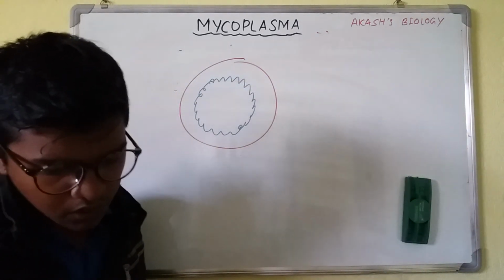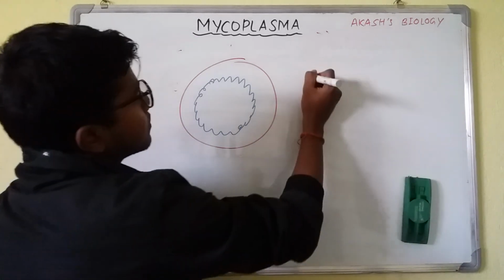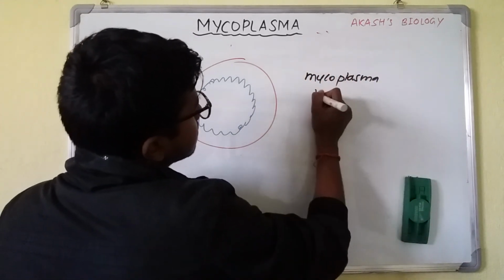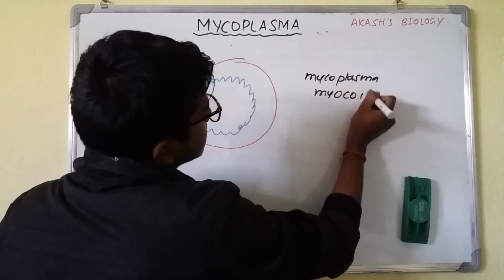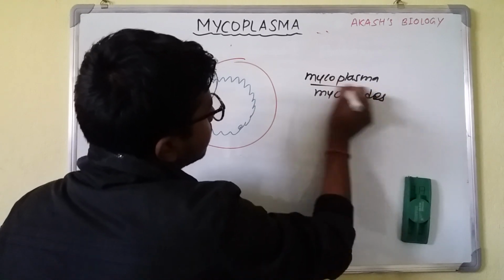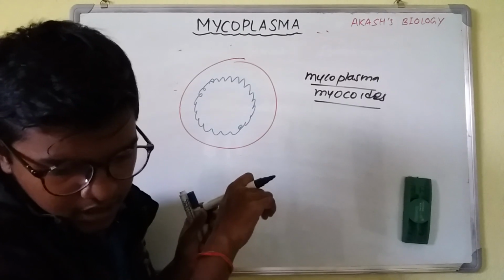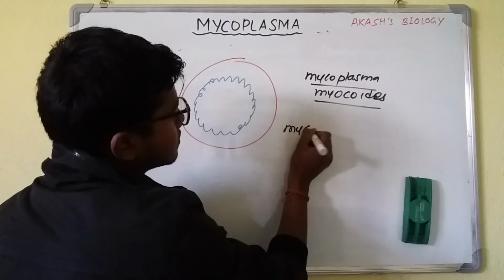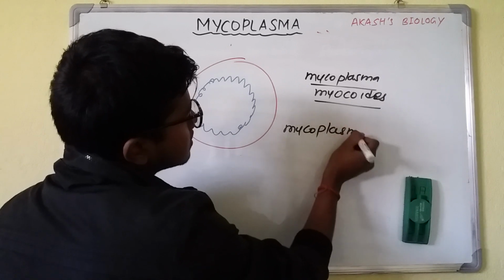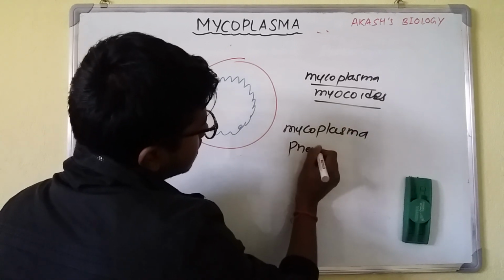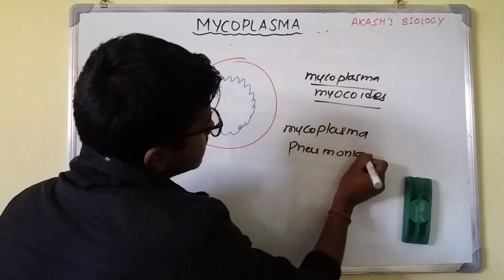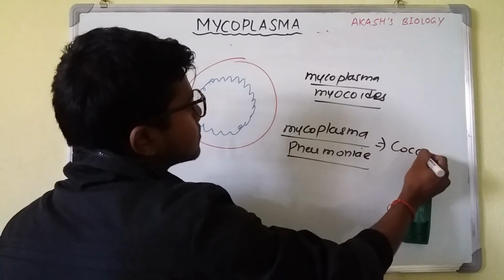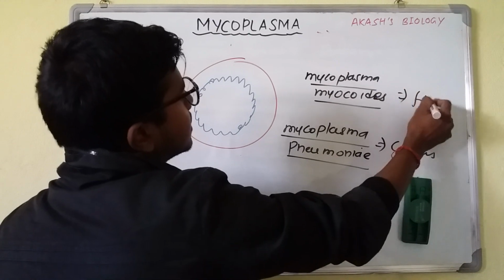The filamentous form is Mycoplasma mycoides. Mycoplasma mycoides is the filamentous form. The second one, the coccus form, is Mycoplasma pneumoniae. Mycoplasma pneumoniae is the coccus form.